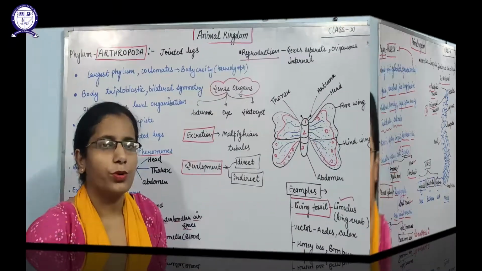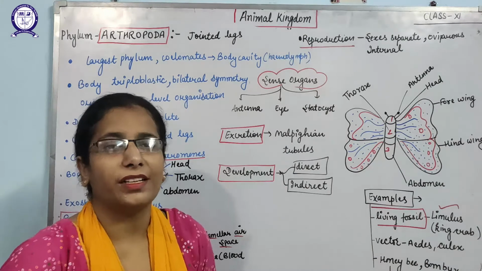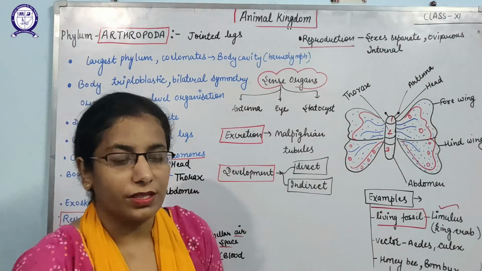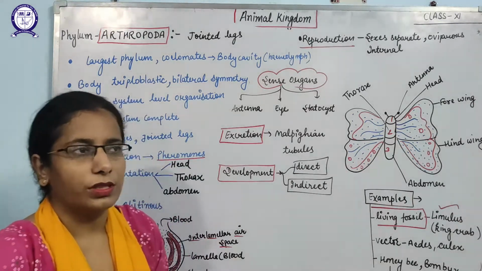Arthropods are identified by the main characteristic that they have jointed legs. So this is the main characteristic. After that we will discuss some other characteristics also. One by one we are going to discuss.